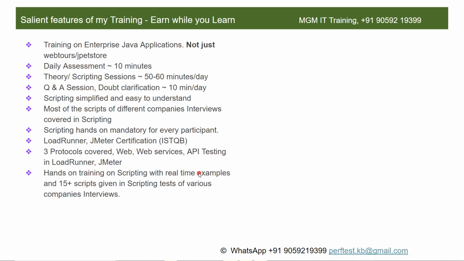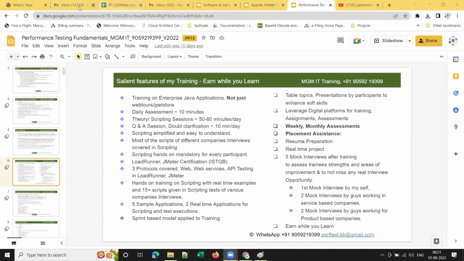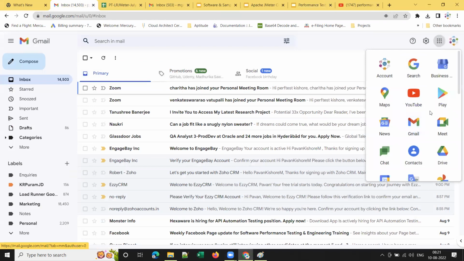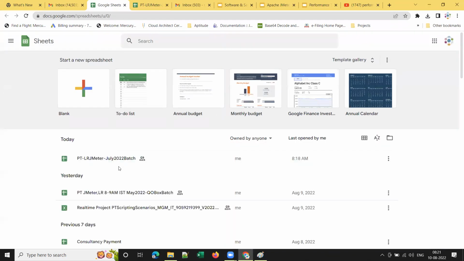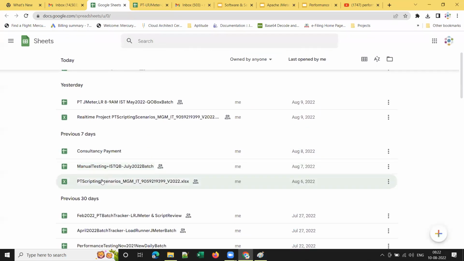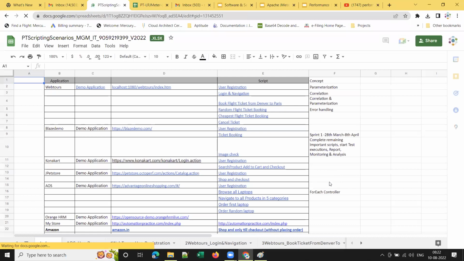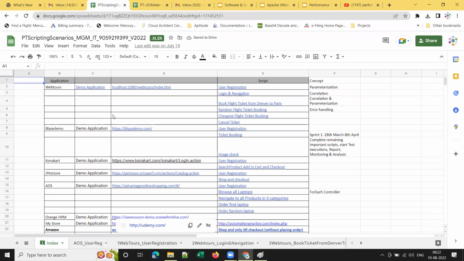And hands-on training on scripting with real-time examples and 15 plus scripts given in scripting tests of various companies' interviews. Let me quickly show you what the scripts are that I am going to cover in the training. As I have been running these trainings for more than 3 years, I have everything well organized and well planned. So these are the scripting scenarios that I am going to cover in the training. These are the different applications that I am going to cover in the training.